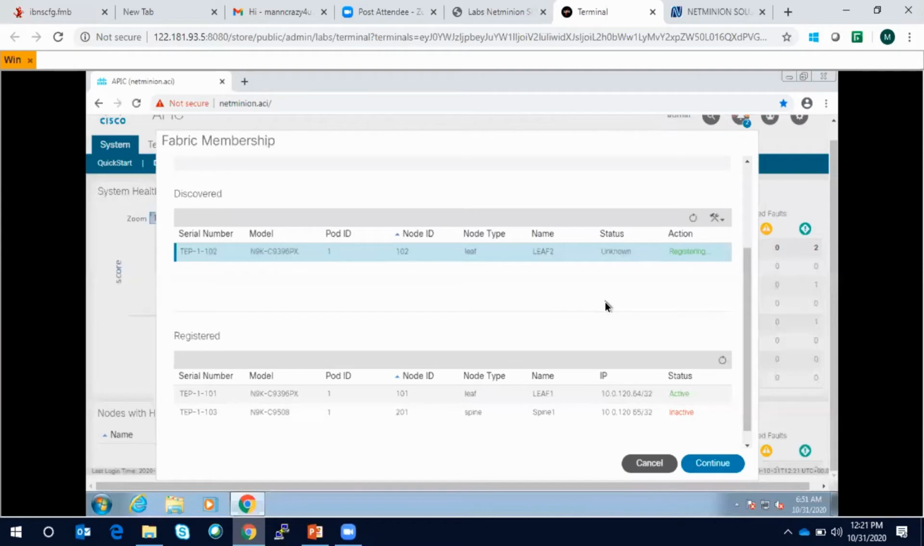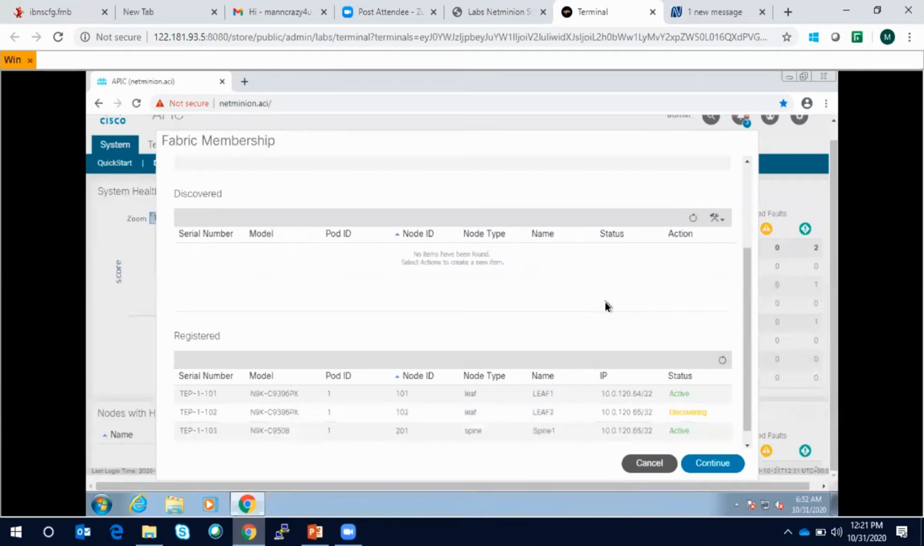Give a minute, guys. Let it register. Then we will go to the APIC GUI. Okay, so almost done. Let me refresh the screen so that the latest leaf is discovered in the fabric.